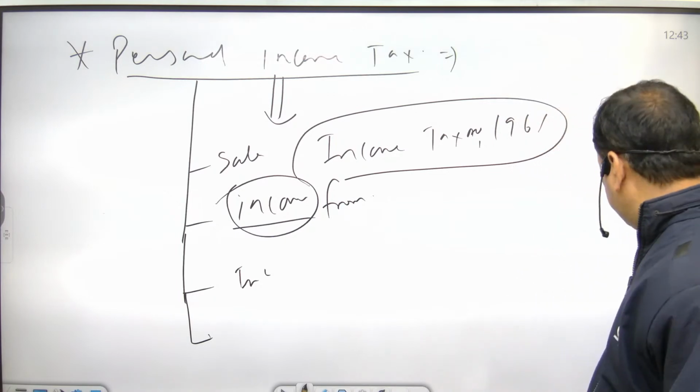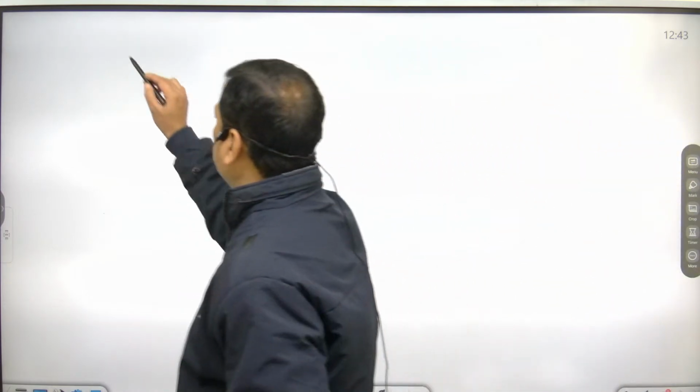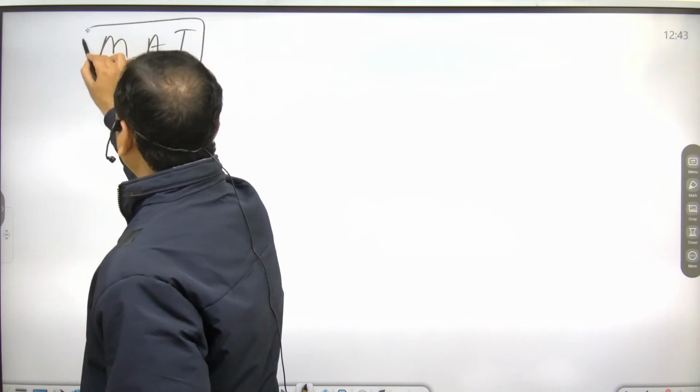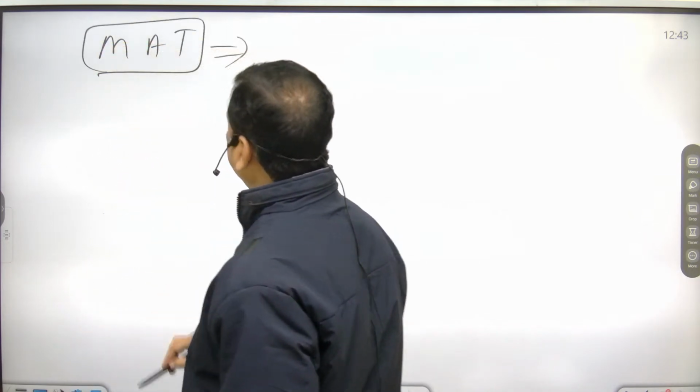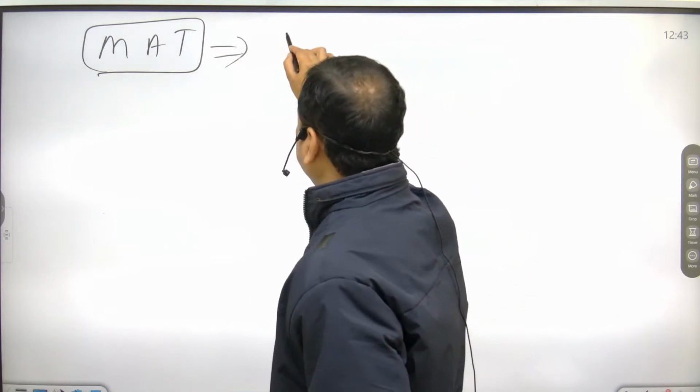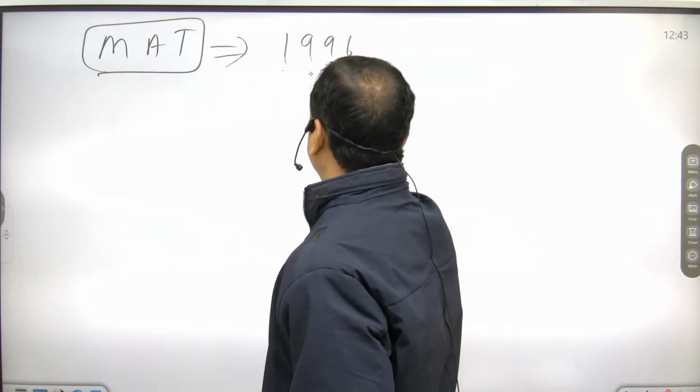Now, next is minimum alternate tax. It was introduced in 1996, first time.